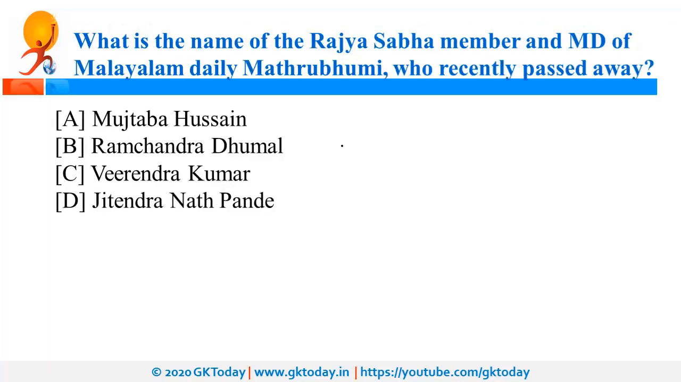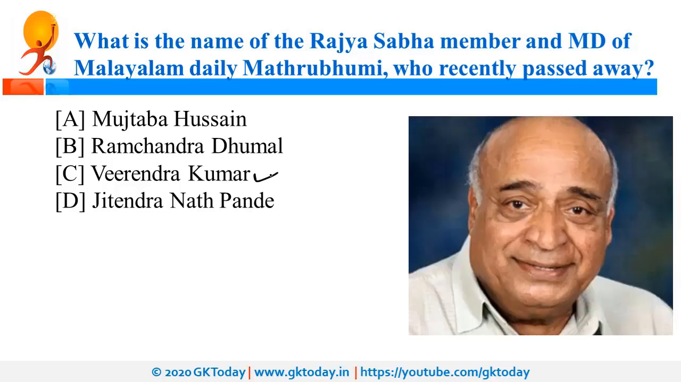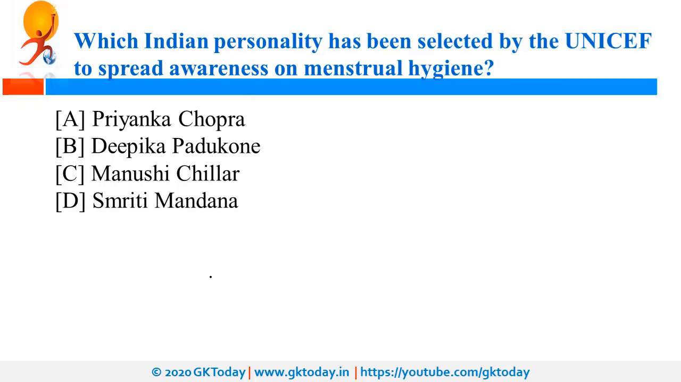What is the name of Rajya Sabha member and MD of Malayalam Daily Mathrubhumi who passed away recently? So recently, the MD of Malayalam Daily Mathrubhumi, Virendra Kumar, passed away, and he was associated with Rajya Sabha as he was a Rajya Sabha member.